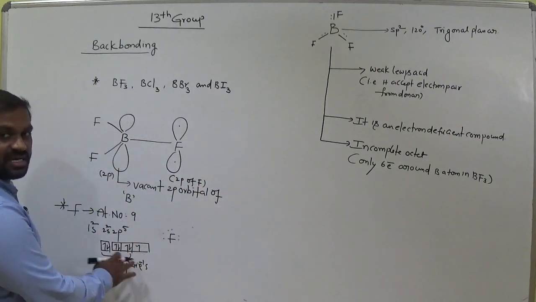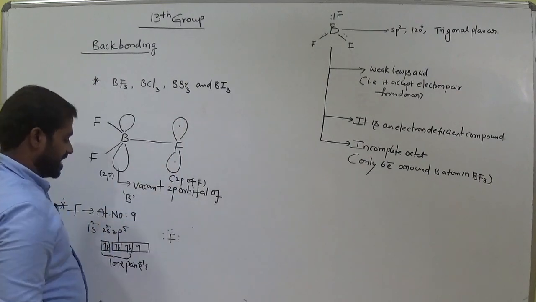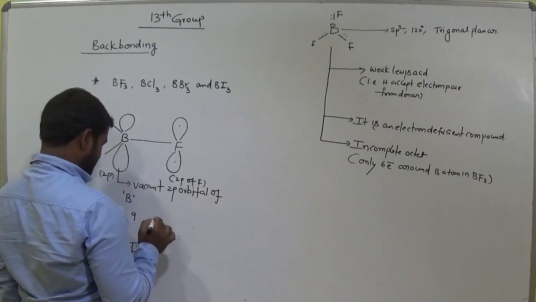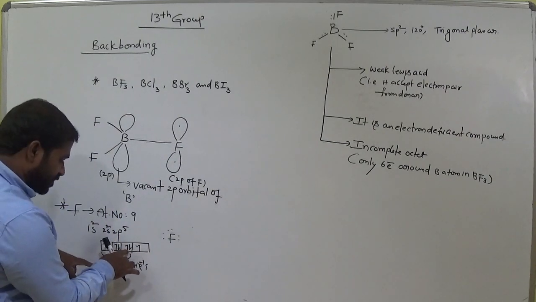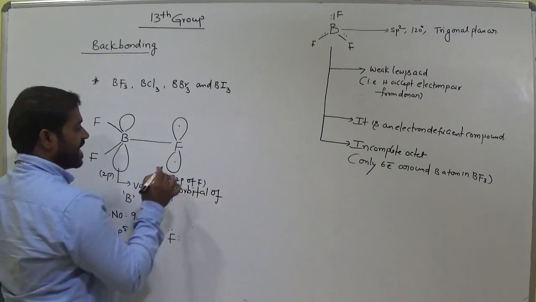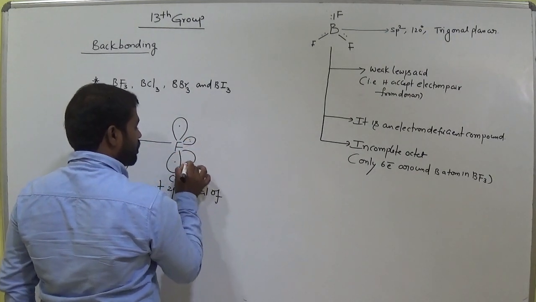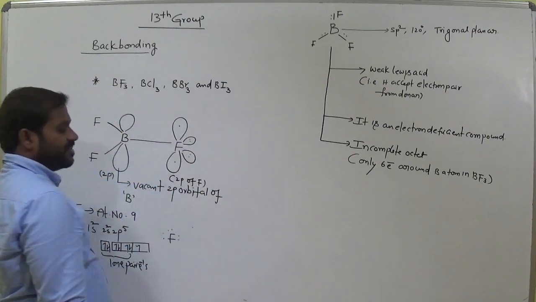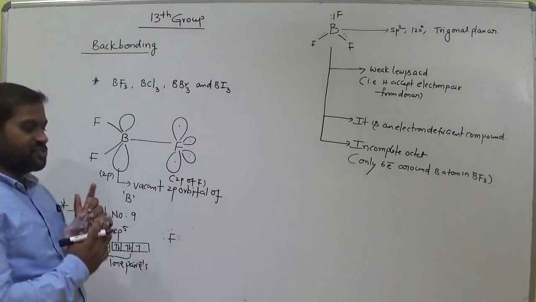In that, the first one consists of two electrons, we can represent like this. The remaining two are this pair and this pair. Okay, clear? No need to mention these two here, remember.